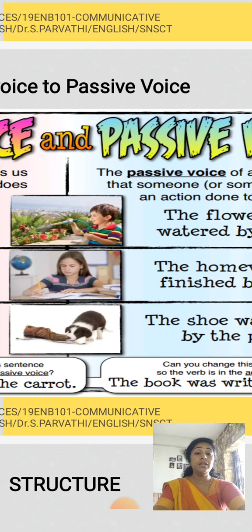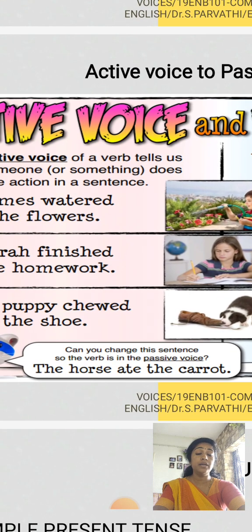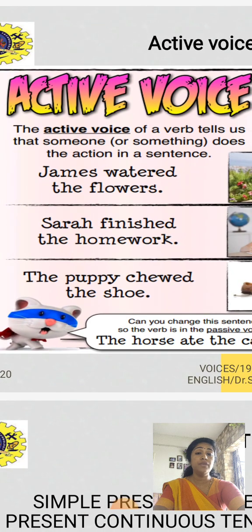Here you may have a confusion: why have we used "were"? Because James watered the flowers. As soon as you change into passive voice, look at the object. The flowers is plural, so you have to choose the plural verb "are".